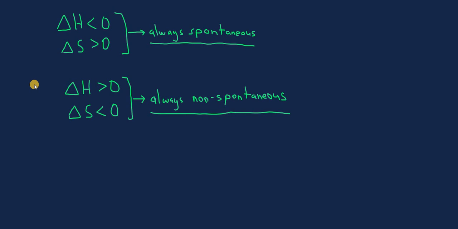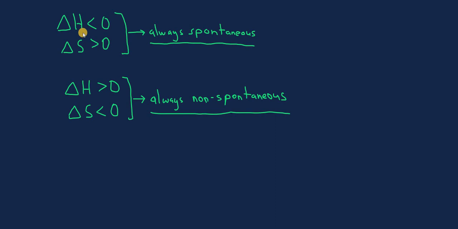So one last thing to keep in mind for your delta S values, you can use them alongside your delta H values for a reaction to judge its spontaneity. So ultimately, when you learn about Gibbs free energy, you'll learn very quickly how to determine if a reaction is spontaneous or not. But for right now, you have 2 state functions you can deal with. You have enthalpy and entropy. And you can use the values for both of those to determine if your reaction is always spontaneous or always non-spontaneous.